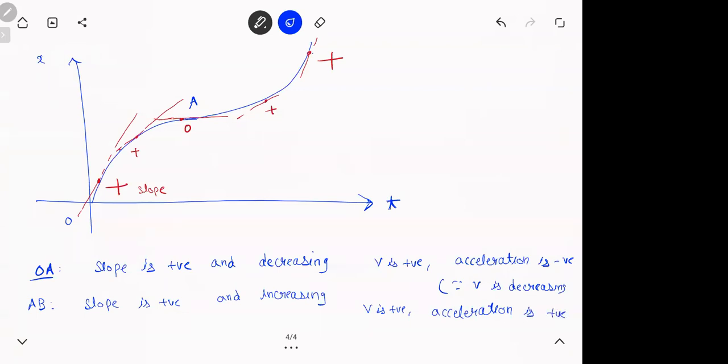Are you clear? So in the question, what is the answer? OA or AB? Which is the answer? AB, na? In AB, V is positive and acceleration is also positive because it is increasing. Is this fine? In the exam, if I ask you this question, in which section is the acceleration negative and velocity positive? Then it will be OA. Have a look at this. Ask me if you're confused. So in an XT graph, slope is velocity. Agar slope increase ya decrease ho rahe, so from there you can find out about acceleration. So that is how you get the information.